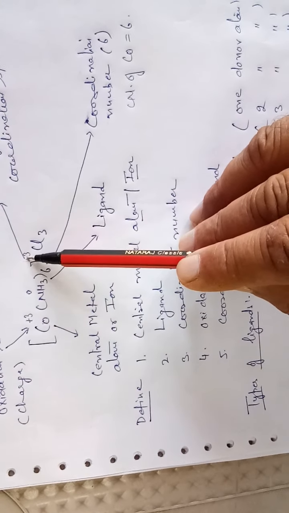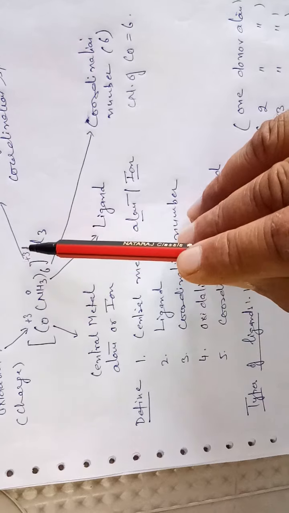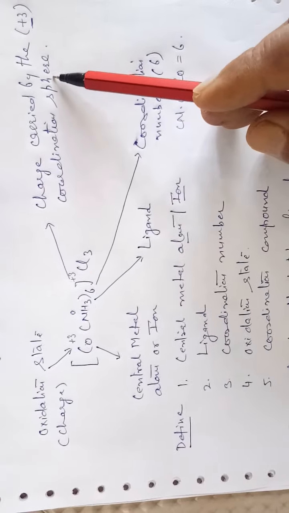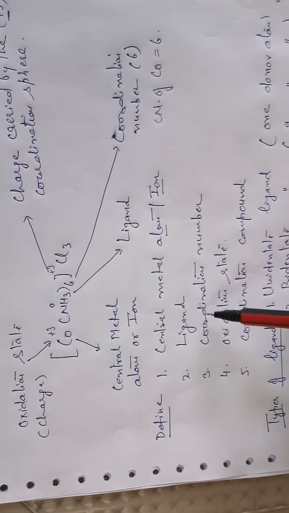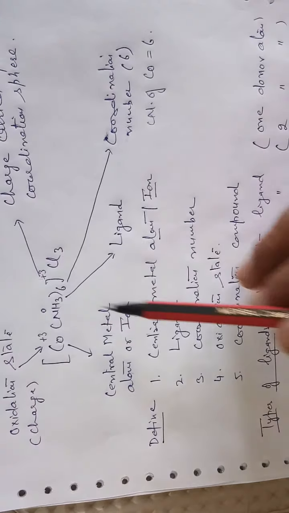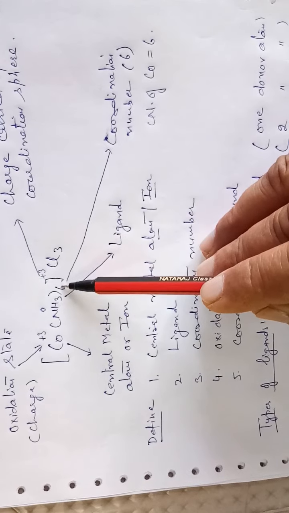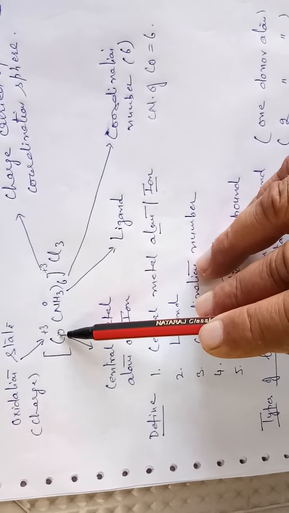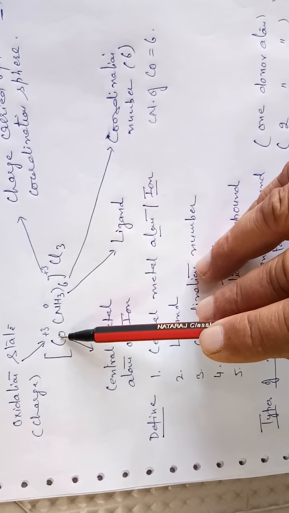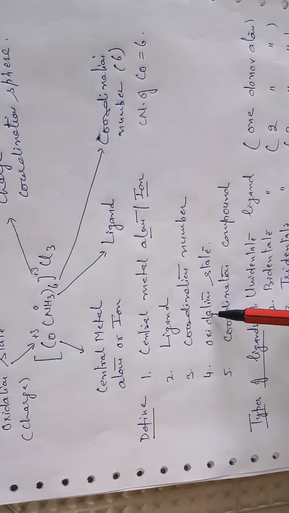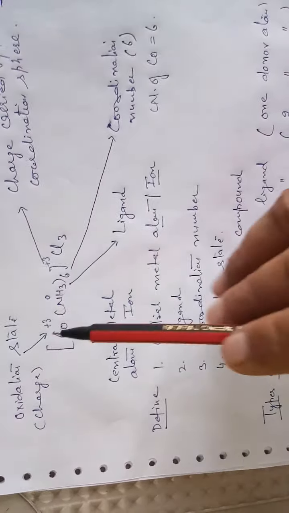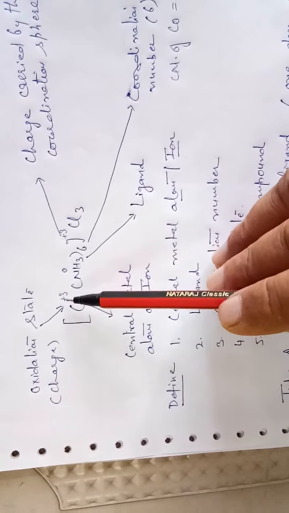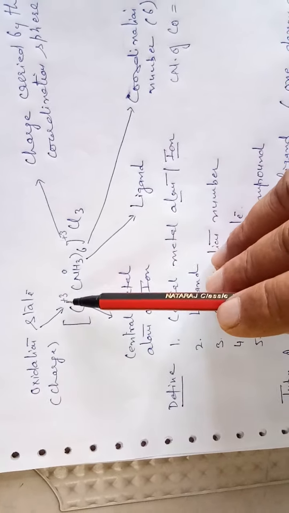The charge carried by the square bracket is known as the charge on the coordination sphere. Then coordination number: the number of ligands attached to the metal is known as the coordination number. Then oxidation state: in this example, the oxidation state of cobalt is +3.